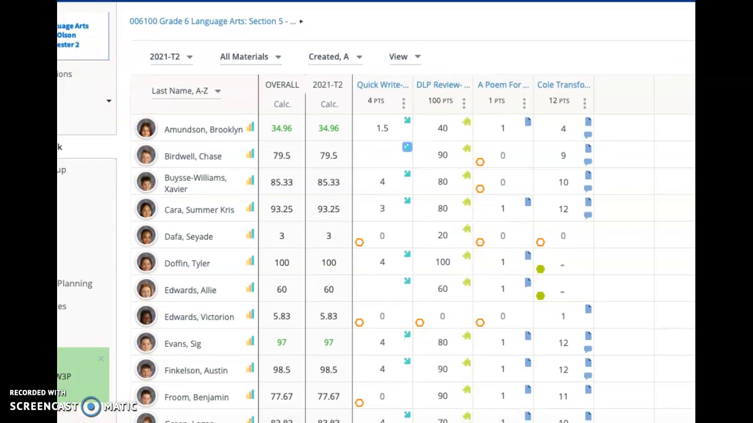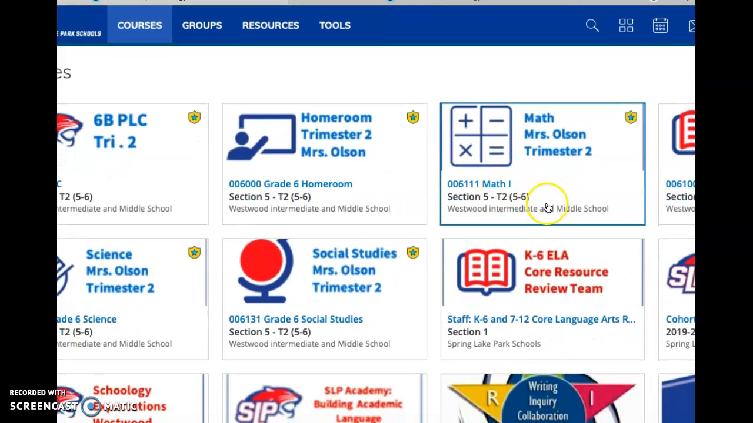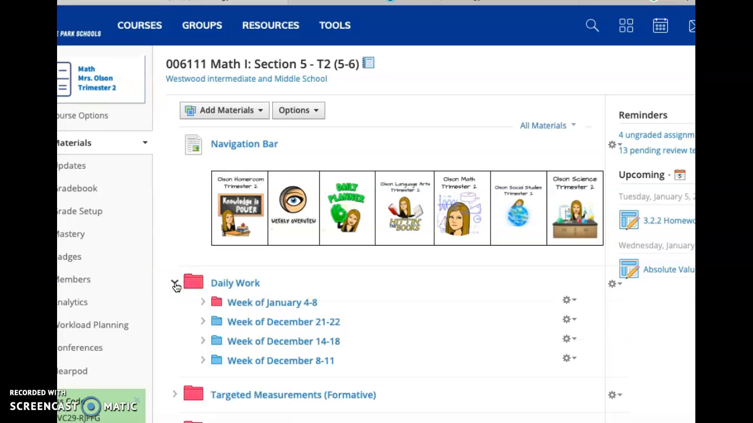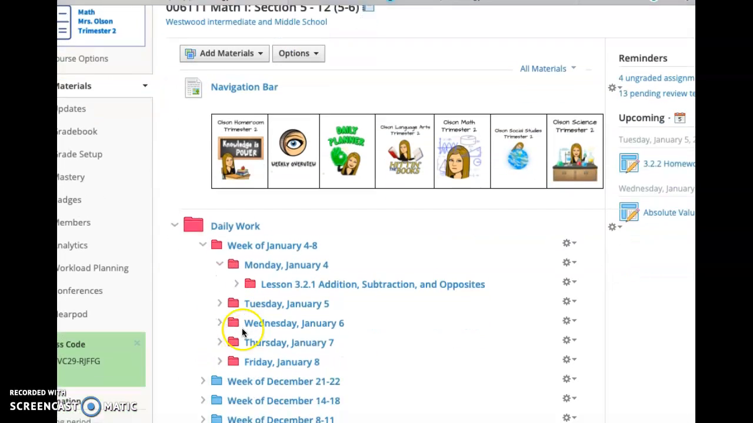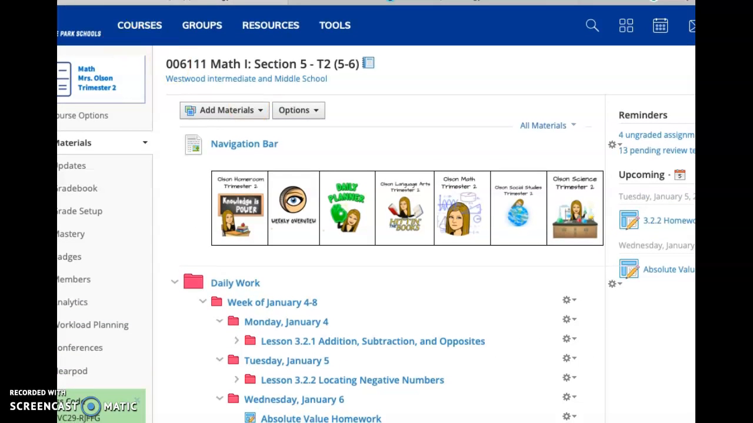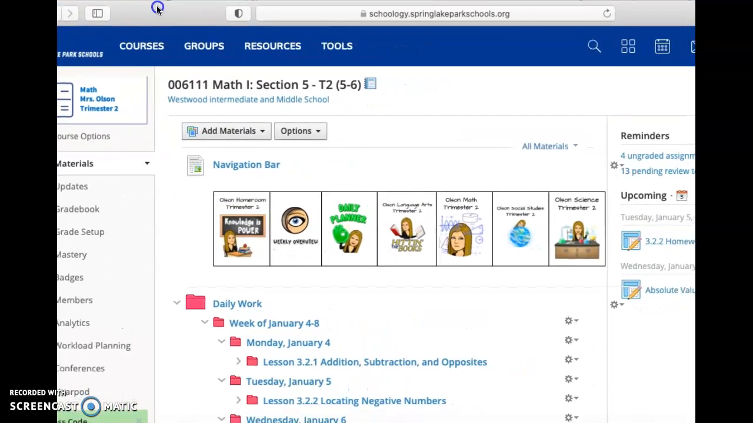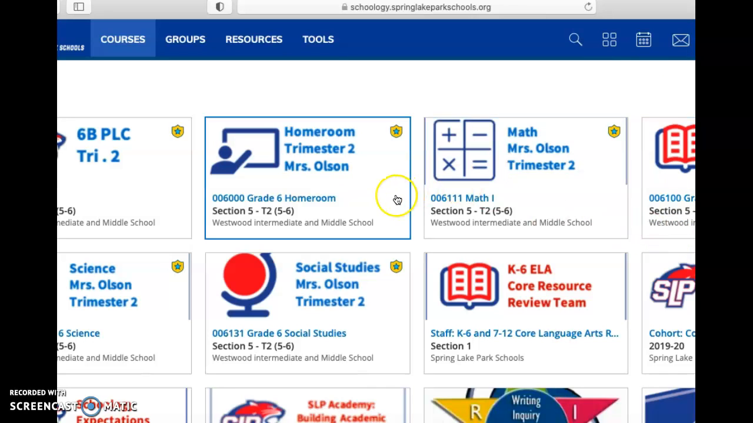So I'm just going to show you real quick here. Let's just show you in math here, making sure that you're going to daily work. And Monday, Tuesday, and Wednesday, you can see that lesson 321 is Monday, Tuesday is 322. And then today you're going to do that absolute value homework. You will not need to click today at all into your language arts because all of your language arts is not done in Schoology today, but is done in your digital journal.